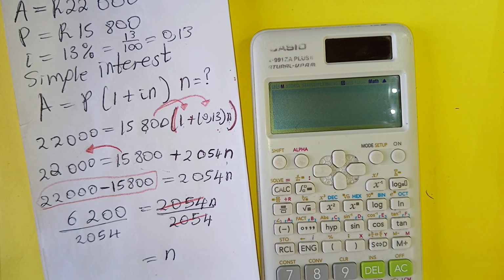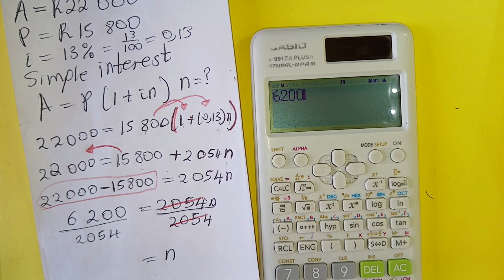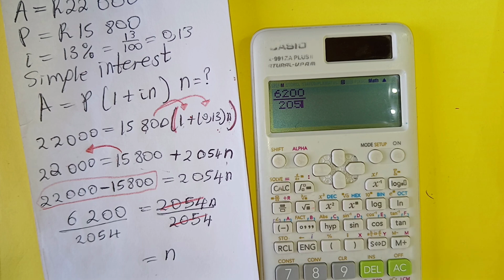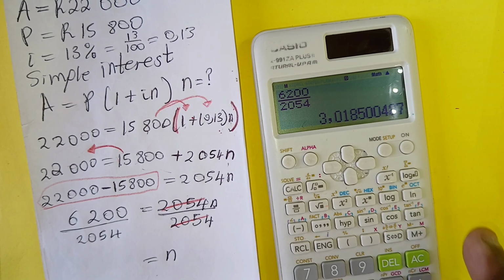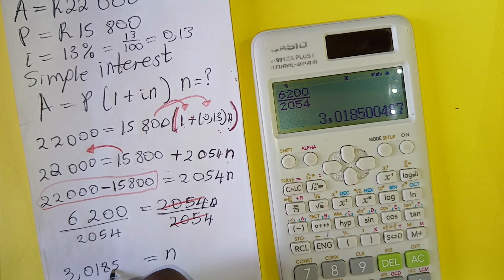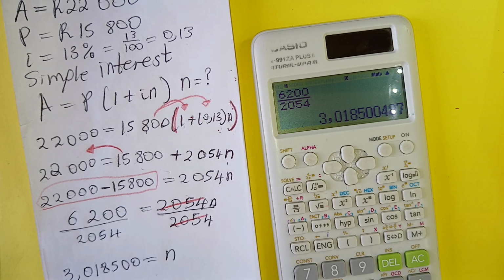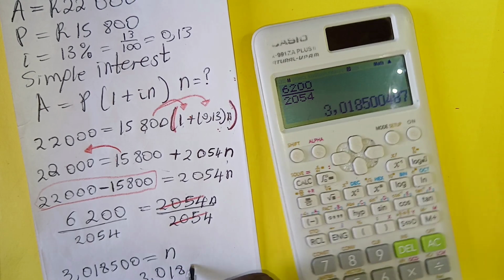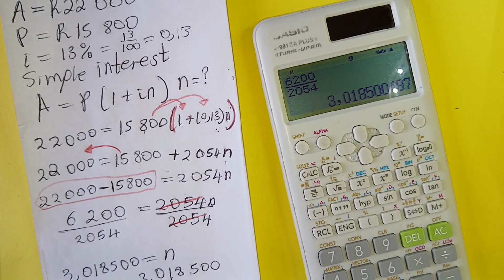When you press this on the calculator, the number that you get, dividing by 2,054, is about 3.018, which is the time in years.